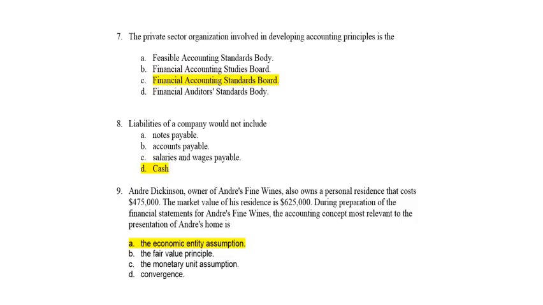Okay? All right, good. Number 9: Andre Dickinson, owner of Andre's Fine Wines, also has a personal residence that costs $475,000. The market value of his residence is $625,000. During the preparation of the financial statements, the accounting concept most relevant to the presentation of Andre's home is the economic entity concept, right? We keep the personal assets of the owners separate from the productive assets of the business, right? Okay, good. Economic entity principle.